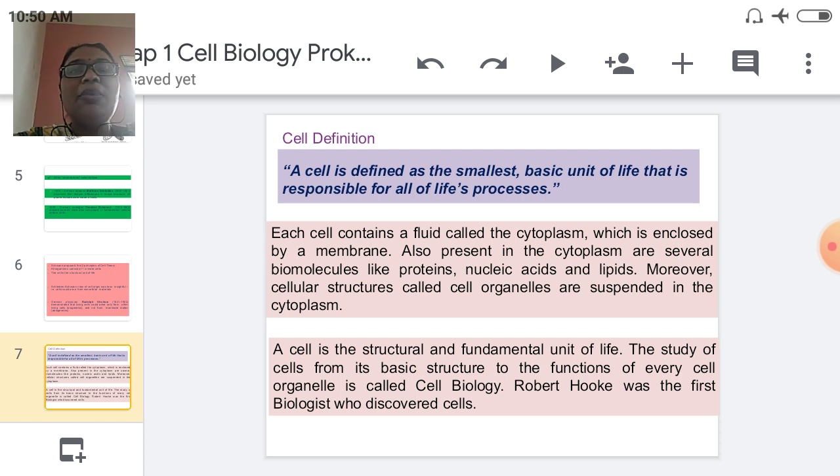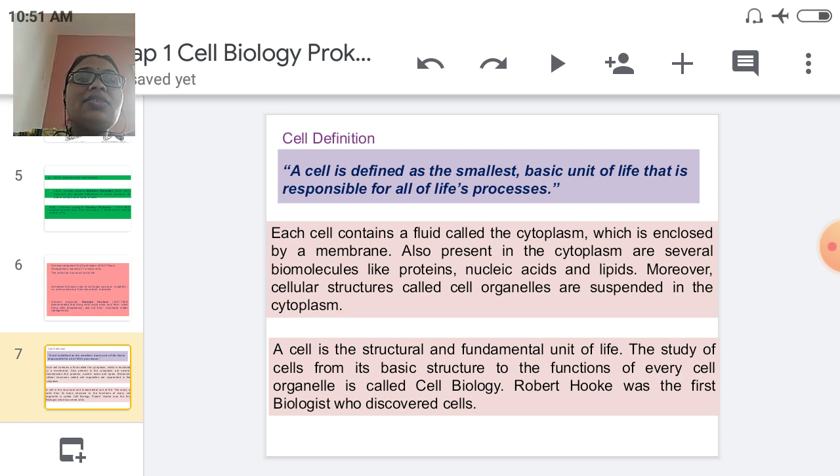You know that this membrane is called the plasma membrane. In the cytoplasm, different materials are present, like proteins, nucleic acids, and lipids. And in many cells, different types of organelles are present.